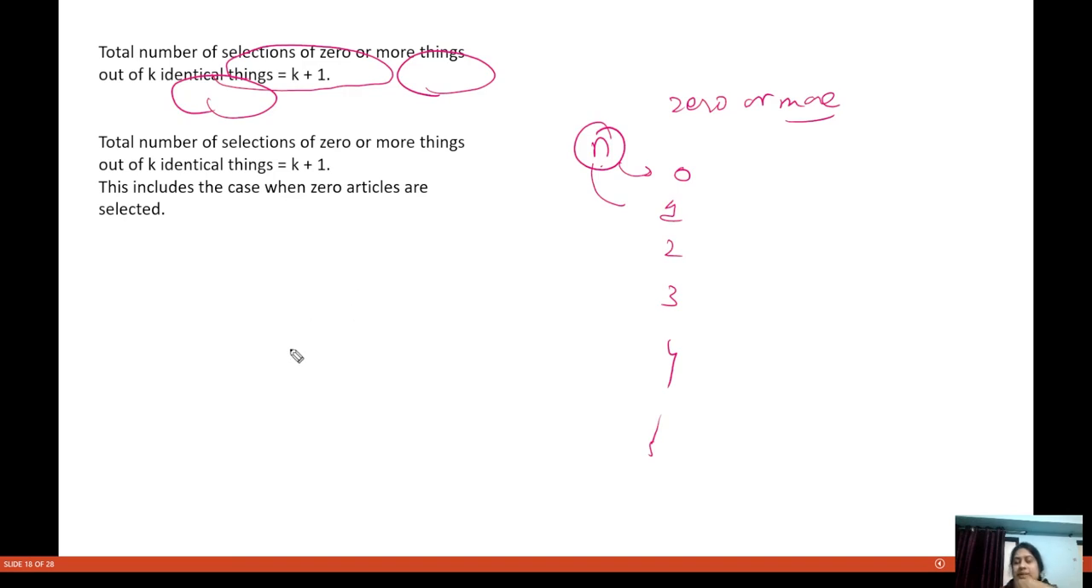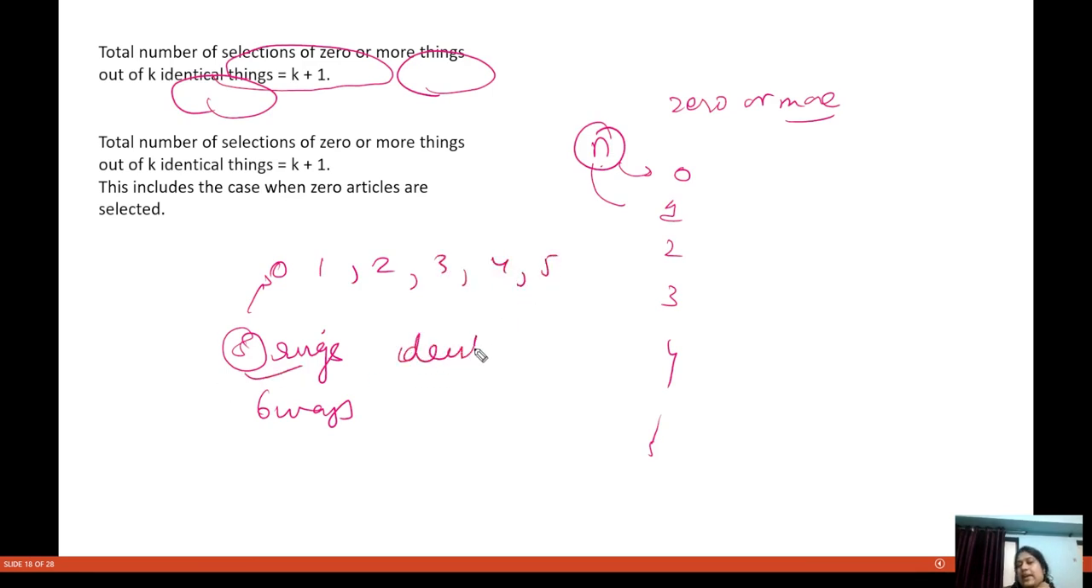See, try to understand this thing. Let us say I have five rings. And somebody asked me, how can I select zero or more rings from here? So I will say six ways. Why? Either I can select zero rings, or I can select one ring, two rings, three rings, four rings, five rings. And I'm saying these five rings are identical. Somebody asks me in how many ways you can buy zero or more rings. So I will say six ways, because either I will select zero rings, one ring, two rings, three rings, four rings, or five rings. So I hope this is becoming clear to you.